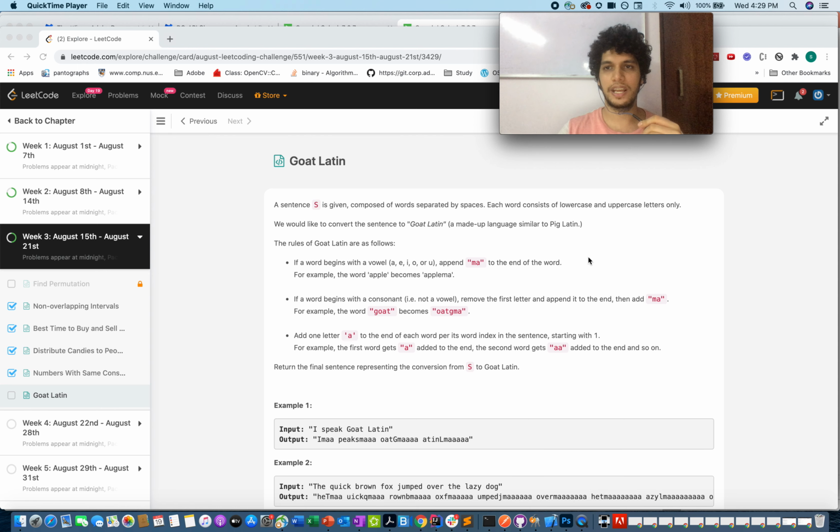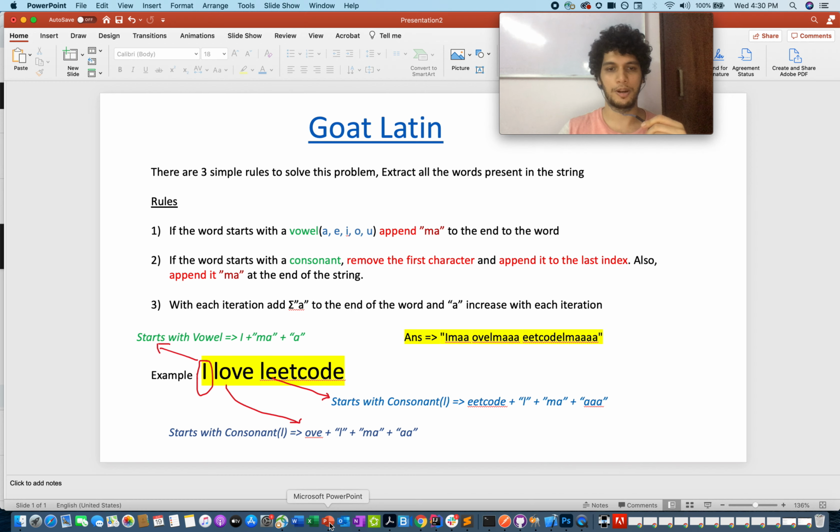Hello everyone, today is day 19 of the LeetCode August Challenge and today's question is Goat Latin. I hope you have gone through the question. I have reduced the rules stated here into a simple PowerPoint script and those are as follows.